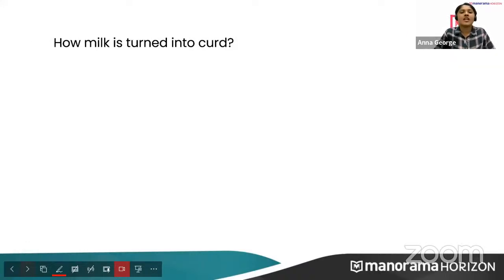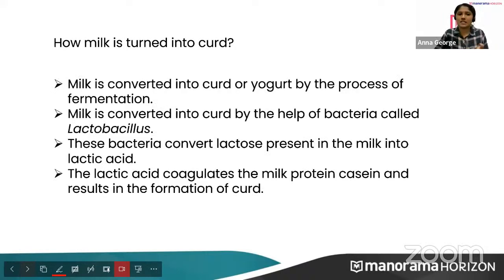Very good, Bhavya. Now, how is milk turned into curd? You should know the whole process. Which bacteria help in the process of turning milk into curd? With the help of lactobacillus. Very good. Milk is converted into curd by the process of fermentation. Lactobacillus converts lactose present in the milk to lactic acid. And the lactic acid coagulates the milk protein casein and results in the formation of curd.